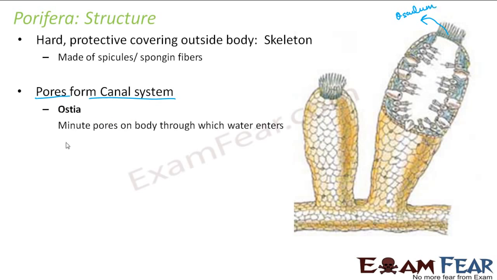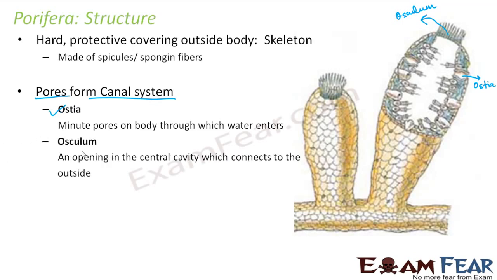What is ostia? These are the minute pores on the body through which water enters. As I showed you in the picture, there are small pores present in the body. Here you can see these are the small pores on the surface of the body. These pores are known as ostia. So through these pores, water will enter inside the porifera.